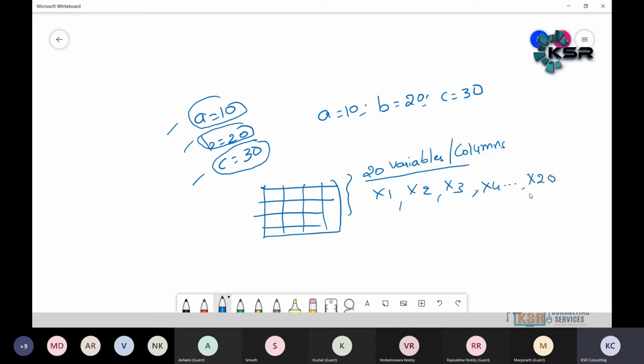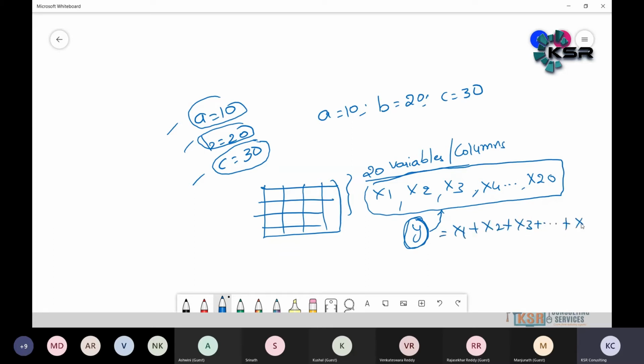Now, by using these 20 variables, I want to create a new column called y. What is y? It is the sum of all the columns or the average of all the columns. So what do I need to do? x1, x2, x3, x4, and so on up to x20, divided by the count, or the length, of the columns. If you have 20 variables, it can be possible to write in a single line, but it is a lengthy line.